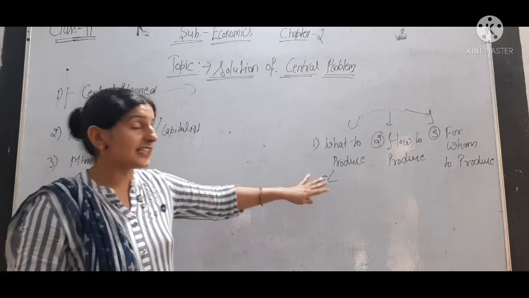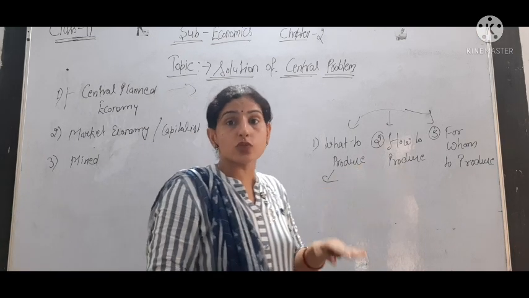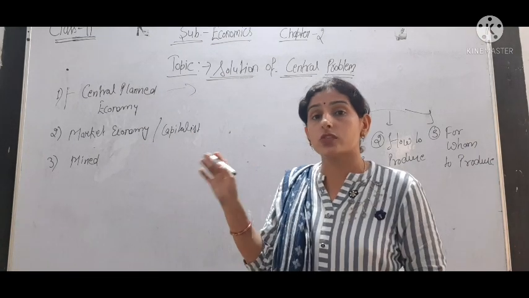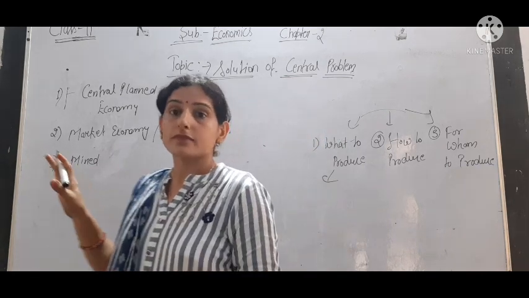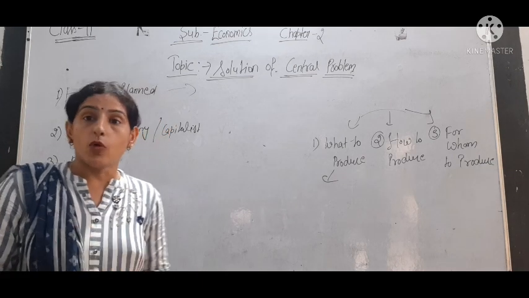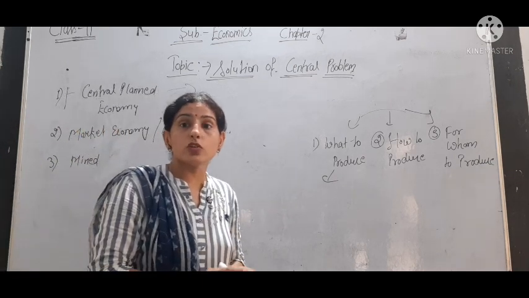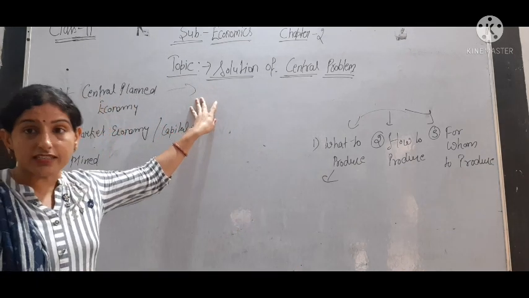What technique should be adopted will also be decided by the central authority. For whom to produce, whether there should be more production for the poor section or the rich section, that also will be decided by the central authority.